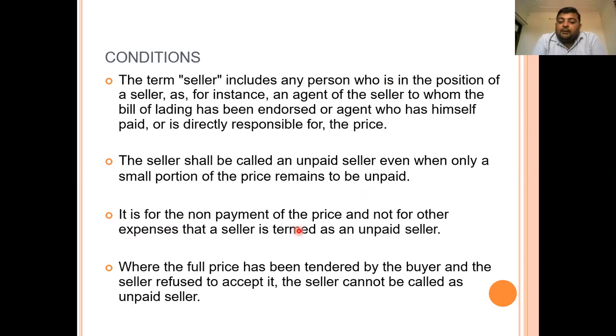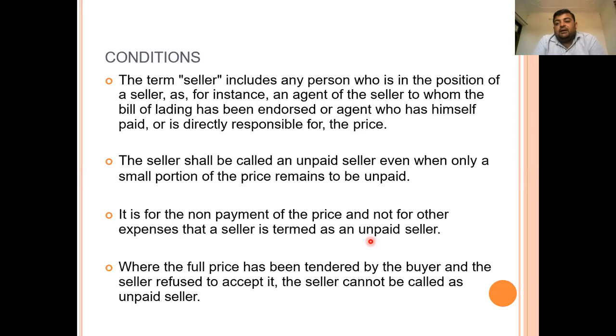it is for the non-payment of price and not for the expenses that the seller is termed an unpaid seller. Here it is only the price of the goods, not the expenses. For example, a product worth rupees 1 lakh has been sold to Mr. A. Here the seller can be known as the unpaid seller only if any amount, or the whole amount, of that rupees 1 lakh is pending.